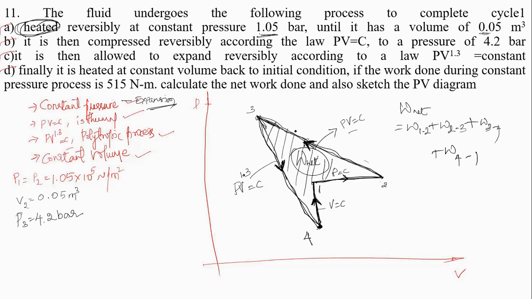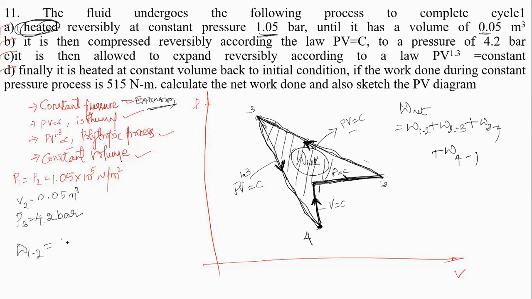It is then allowed to expand reversibly according to law PV to the power of 1.3 is equal to constant. They have not mentioned any data, just simply the polytropic process. Finally, it is heated at constant volume back to the initial condition. The work done during the constant pressure process, that is process 1 to 2, is given.